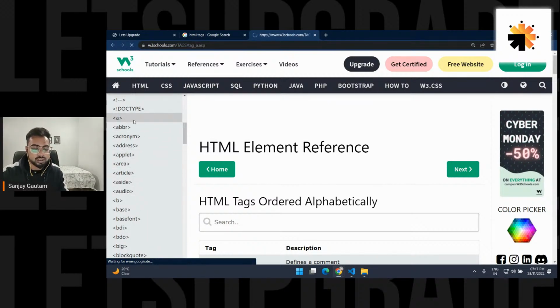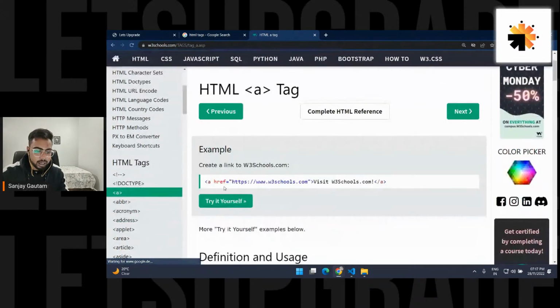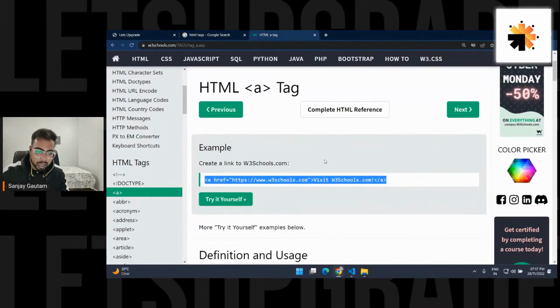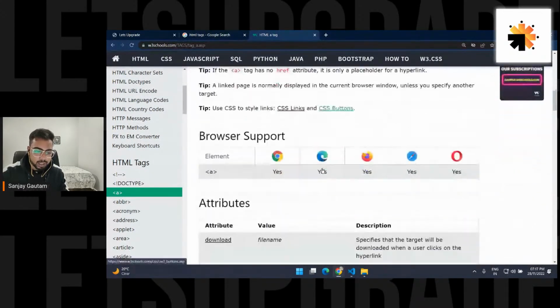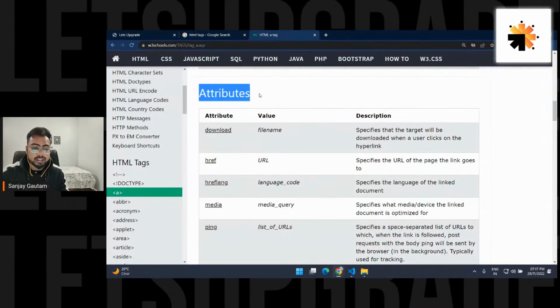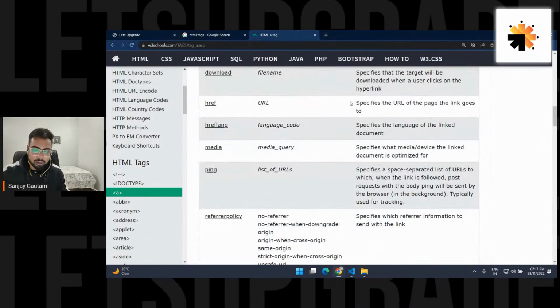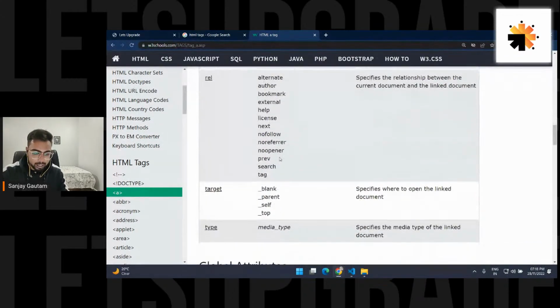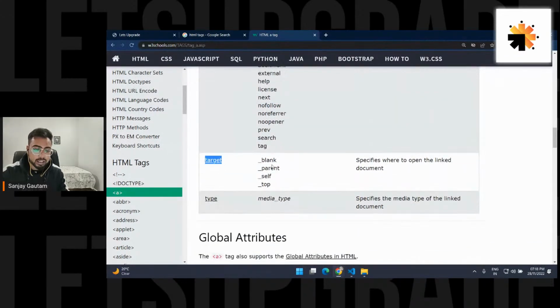Just click here, the first one. Now you have a working example of how it works. Also, if you go down here, it shows the list of attributes that you can write. So href: specify the URL. Okay, that's great. Then we have the target. In the target attribute, you can provide these four properties.